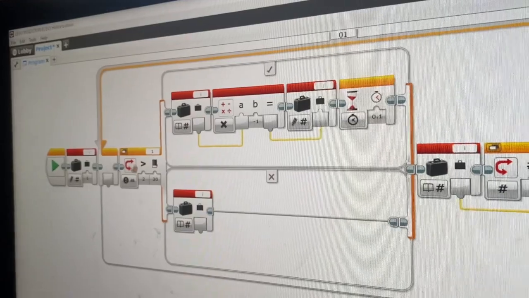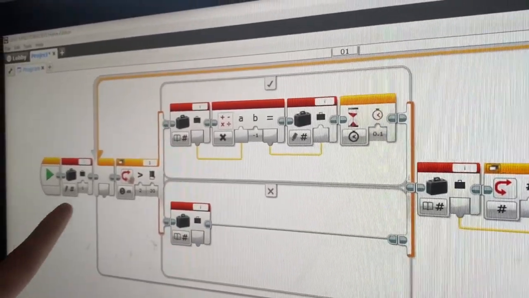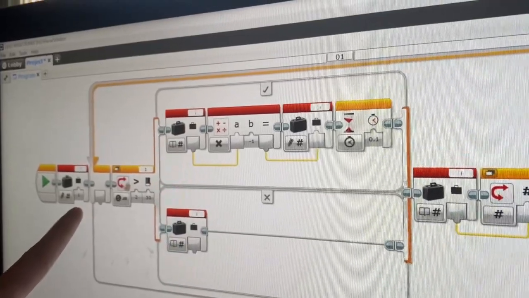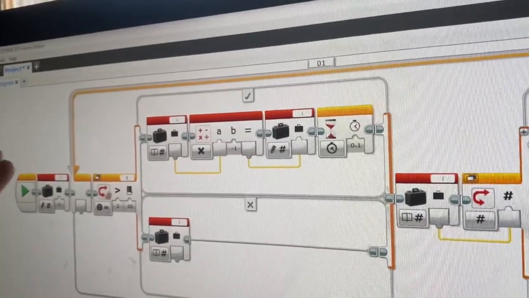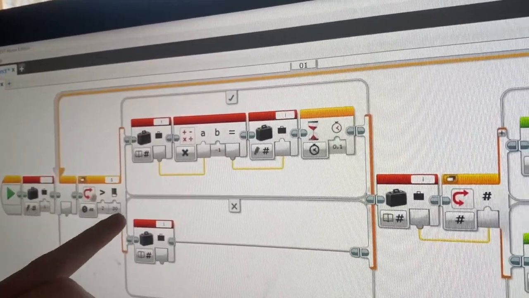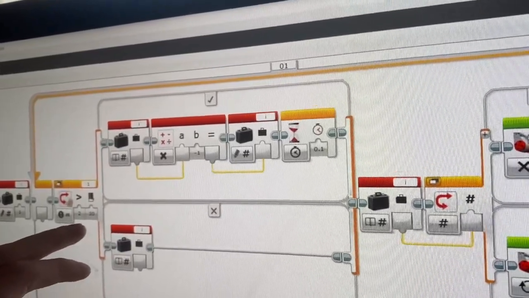So the way that our program works is that we first declare the variable here with a positive value, and that's going to be sort of the default value. And then here we have the sound sensor to detect it.